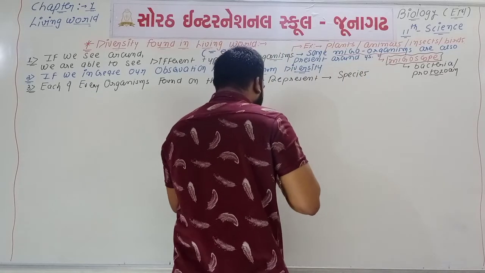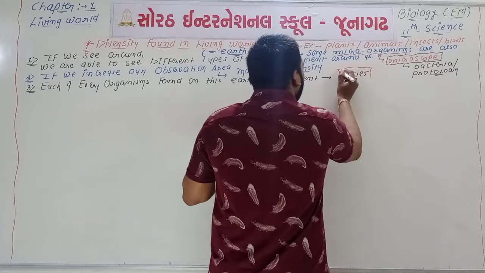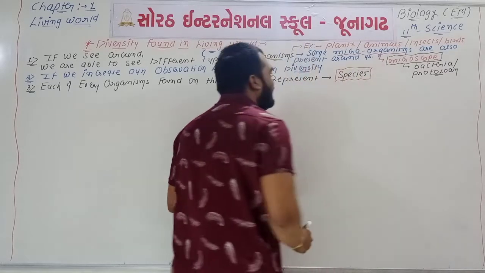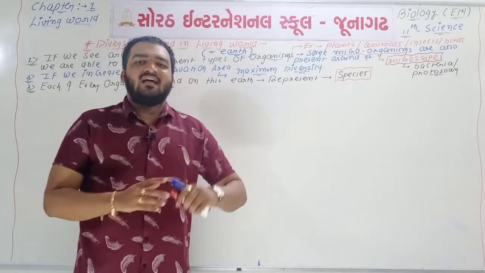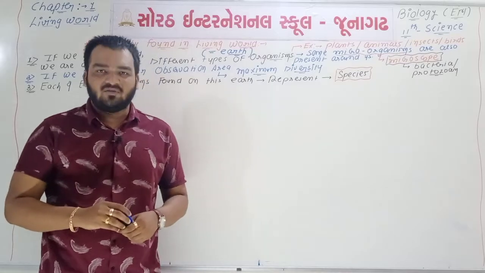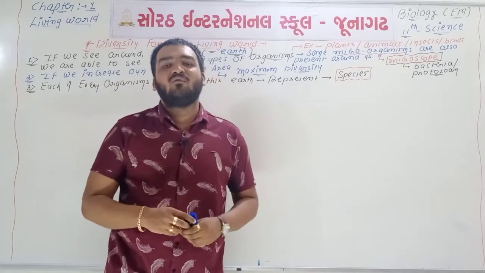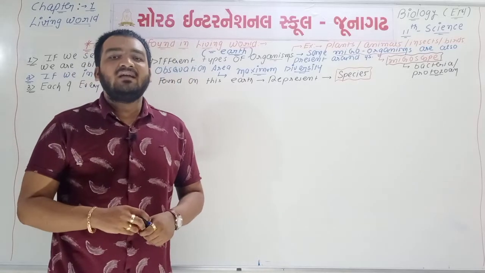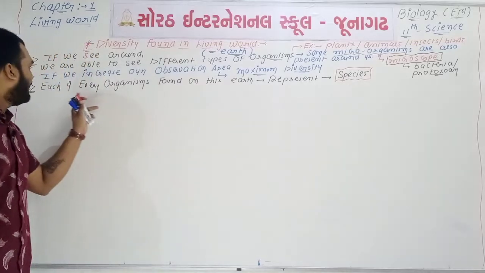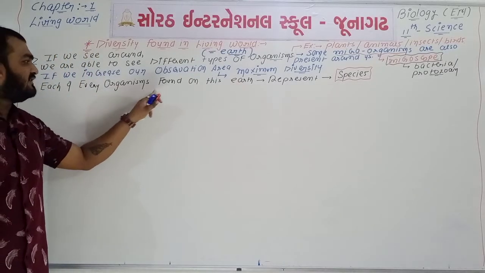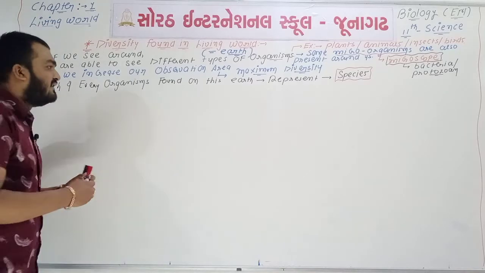This word is very important. Now we have a new word, and the new word is species. For example, camel is one type of species, human is one type of species, monkey is one type of species. So different types of organisms are represented as different types of species. In point number 3, each and every organism found on this earth represents different types of species.